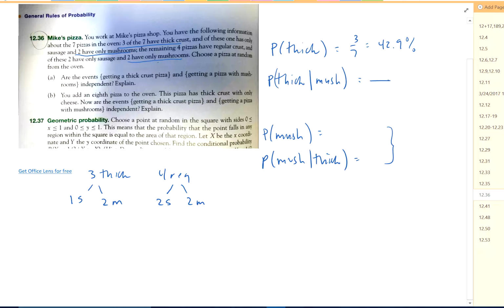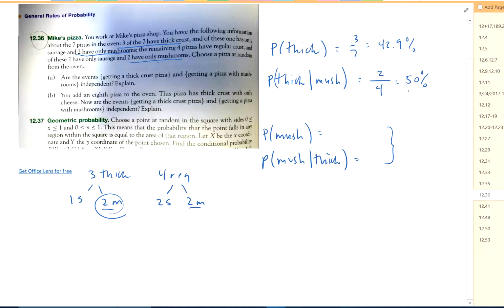Okay, so given it's a mushroom pizza, what's probably has thick crust? Well, given it's a mushroom pizza, how many are mushroom? I've got 4 mushroom pizzas. And of those 4 mushroom pizzas, how many of them are thick crust? 2 of them, right? Of those 4, these 2 have thick crust, which is 50%.